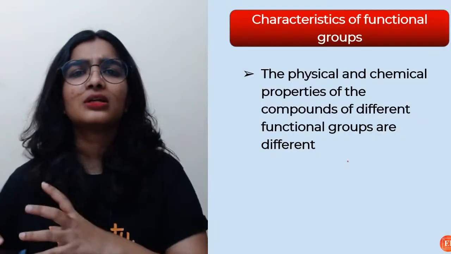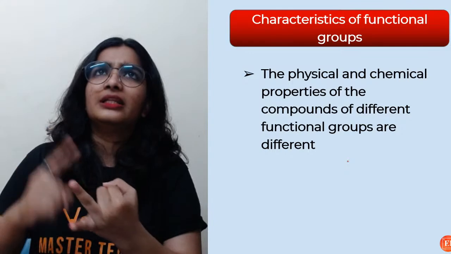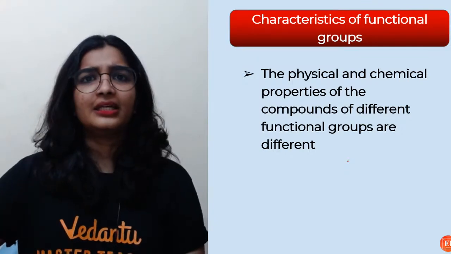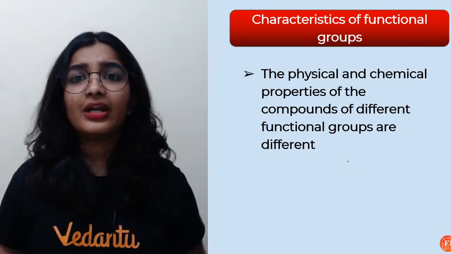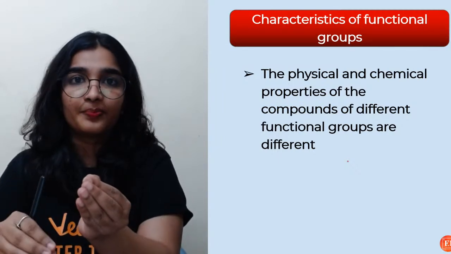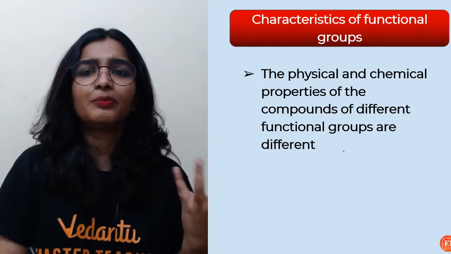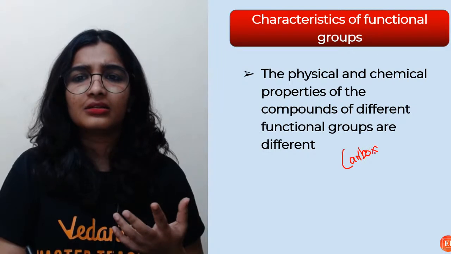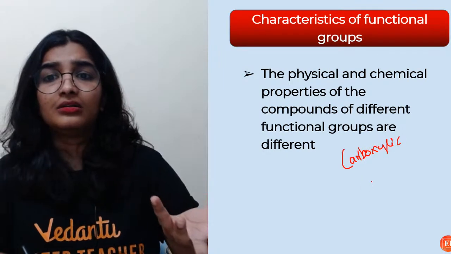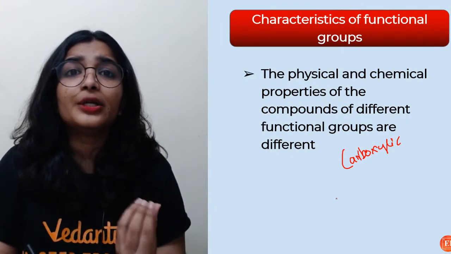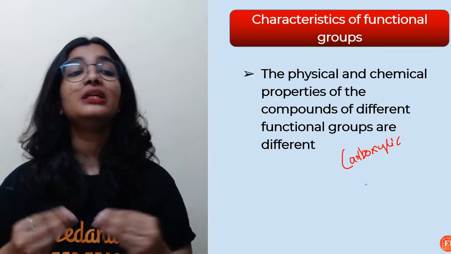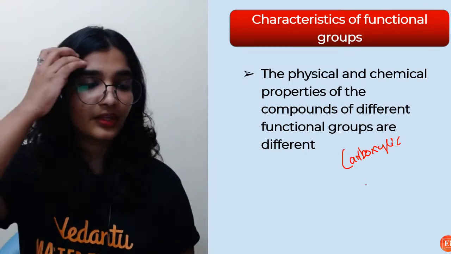For example, alcohols. The moment I say alcohol, we think of methanol, ethanol, propanol, butanol. Or maybe alkanes: methane, ethane, propane, butane, pentane. So these are sets of compounds having the same functional group. I would never write carboxylic acid with them. Why would I write methanol and ethanoic acid together? Of course, they have different functional groups, so obviously they won't be similar at all.